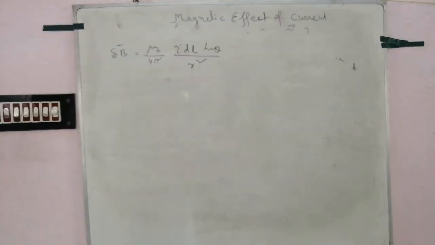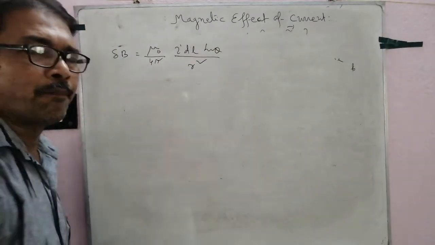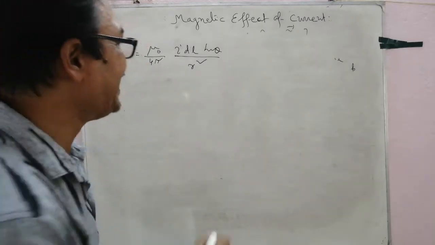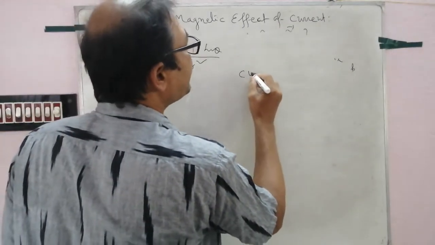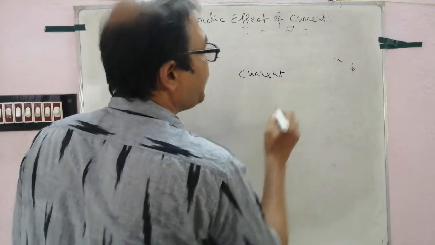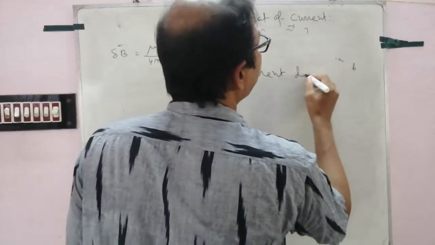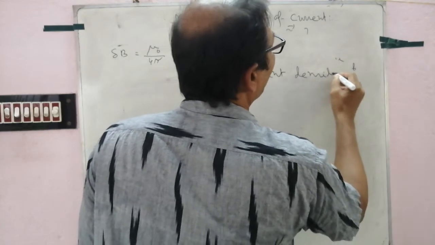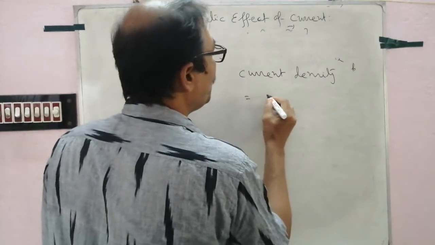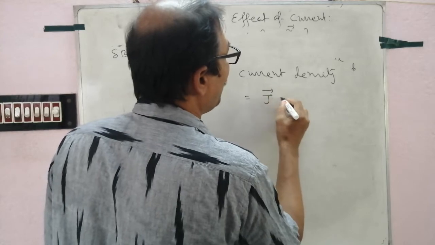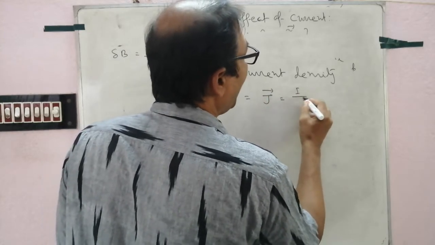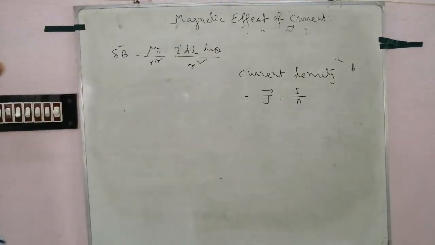Now, the Biot-Savart law in the form of current density. We know current density. In my previous chapter, current electricity, I discussed current density. What is current density? It is a vector quantity, I by A, current by area.